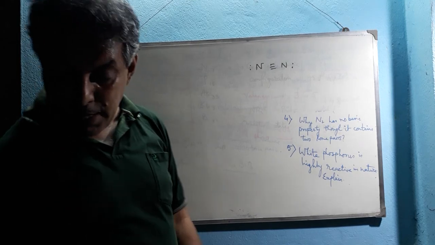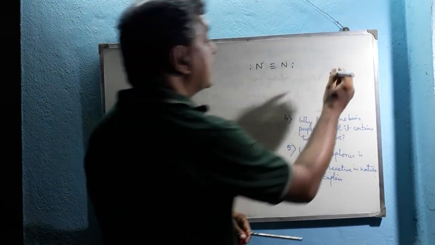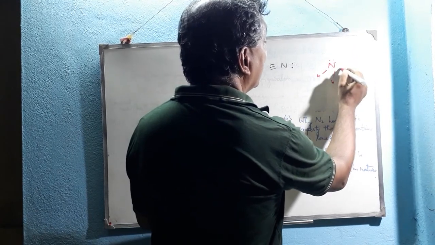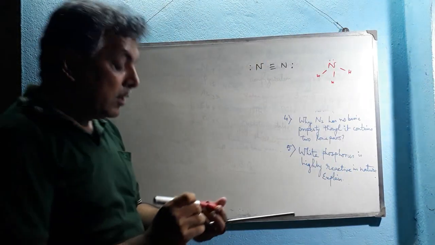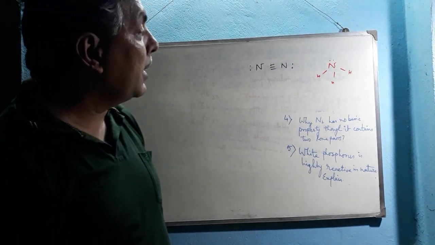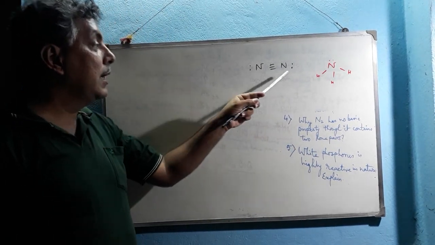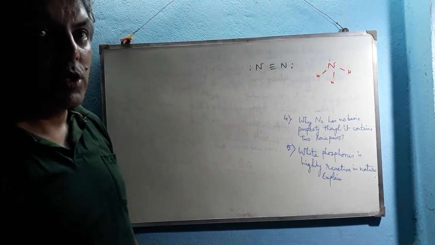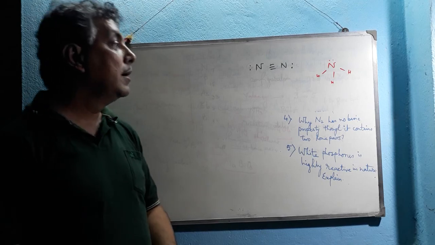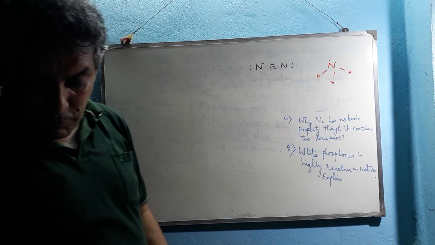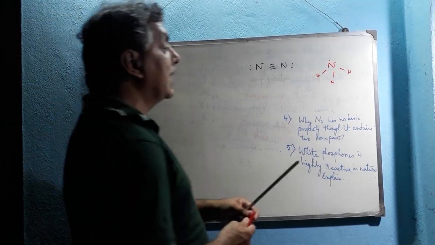We know that in ammonia the nitrogen atom contains a lone pair, so it is basic in nature as it can donate its lone pair. So in the nitrogen molecule, as each nitrogen atom has a lone pair, that means the overall nitrogen molecule has two lone pairs, but it has no basic property. Why is this difference? This is due to the hybridization state of the central atom.